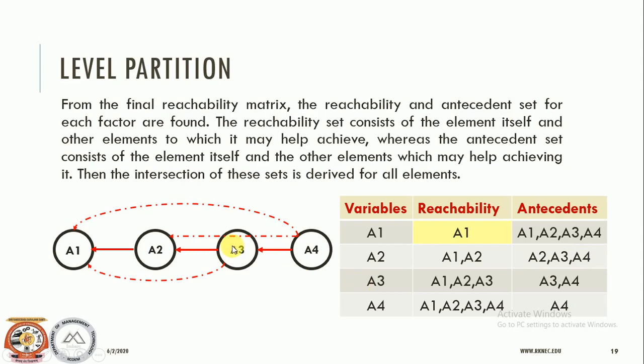A3, in the simplest way, how many outgoing arrows are there? A3 to A3 is there, A3 to A2 is there, A3 to A1 is there. So reachability is A1, A2, A3.